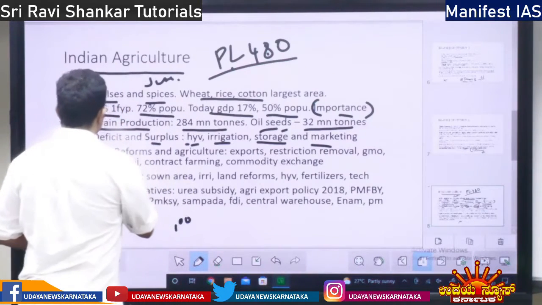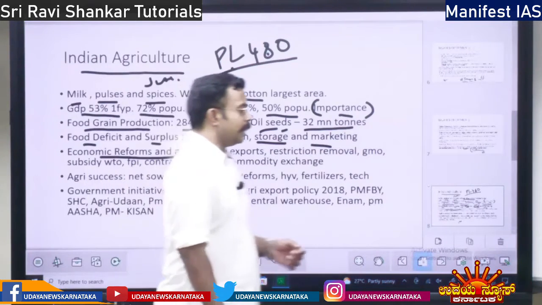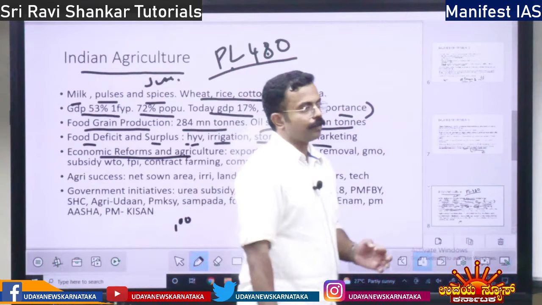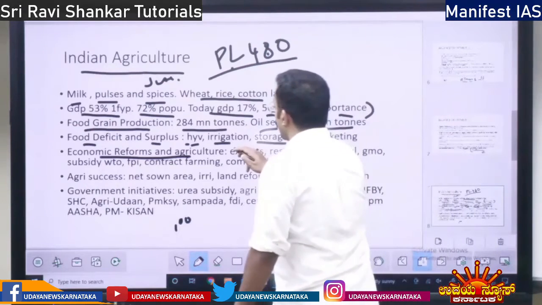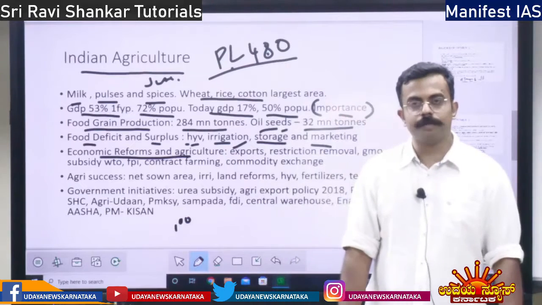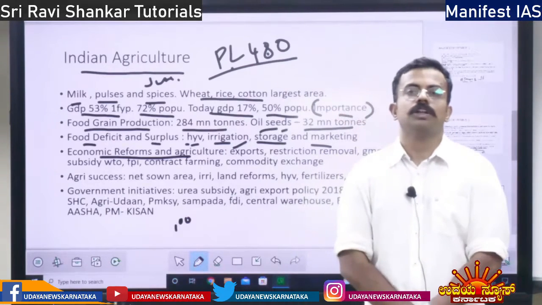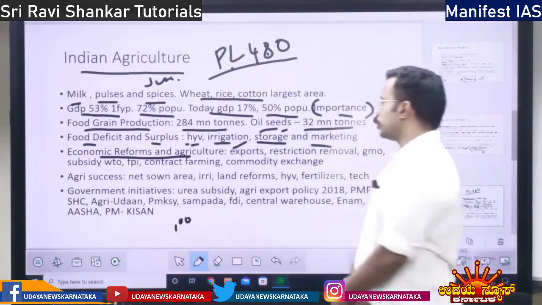So economic reforms and agriculture: the 1991 economic reform. When the Indian economy was opened, our agricultural exports increased because a lot of foreign exchange came into India. Since it is an open economy, we could export our agricultural products to other countries.